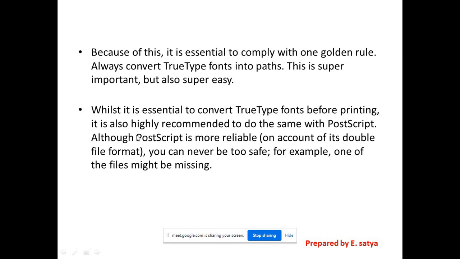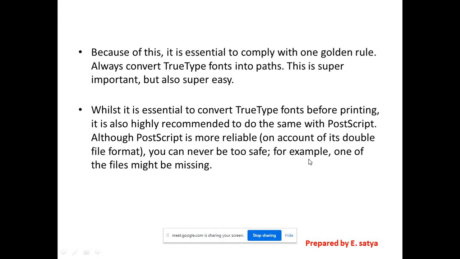But PostScript fonts are better for screen viewing and we maintain the same quality in printing also. But for PostScript fonts also, we have to convert the file. Right click and convert the fonts into paths, because there can be problems. Maybe the files might be missing, because suppose you are using one version of Illustrator, right?